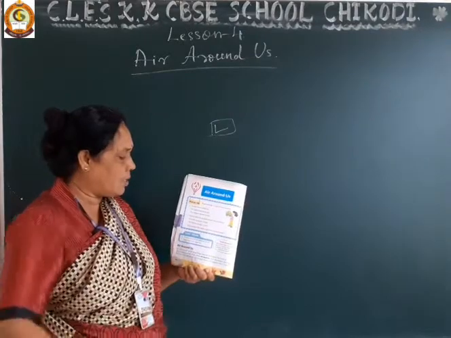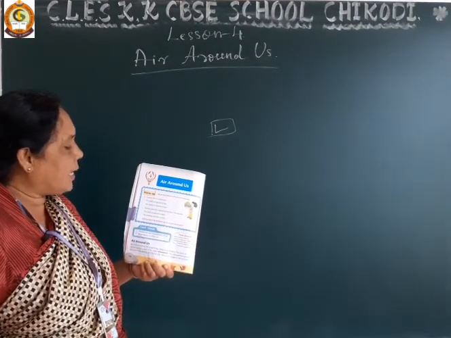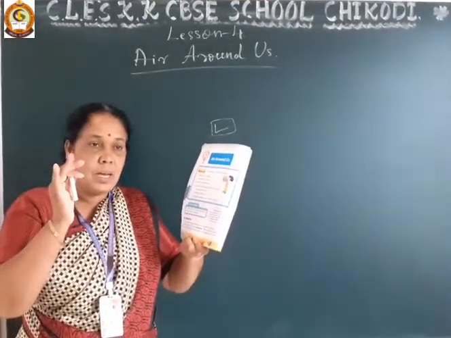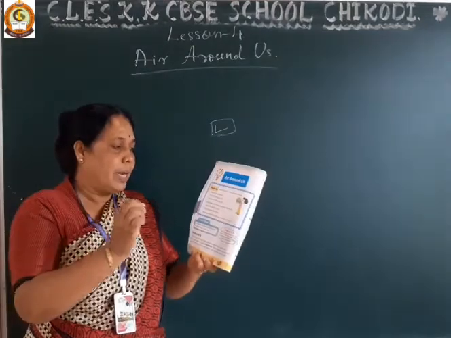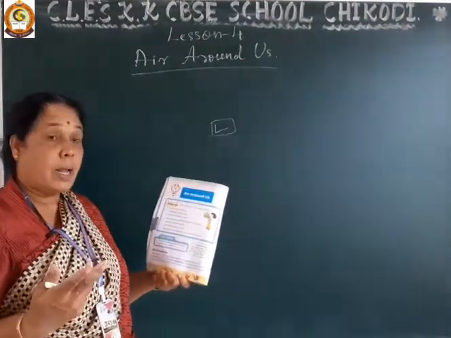Dear students, in the second they have asked, someone takes the balloon away from his mouth. This means after blowing the balloon, he takes the balloon away from his mouth. Then what happens?